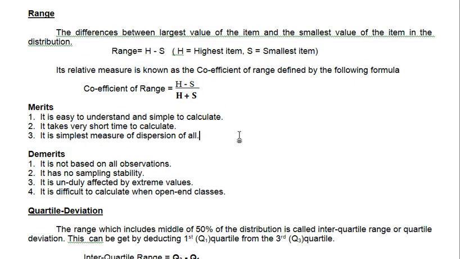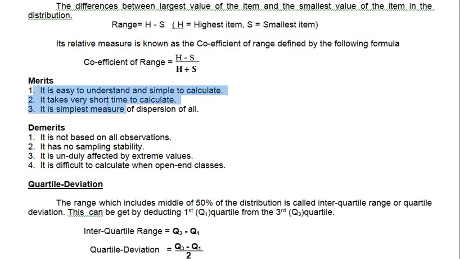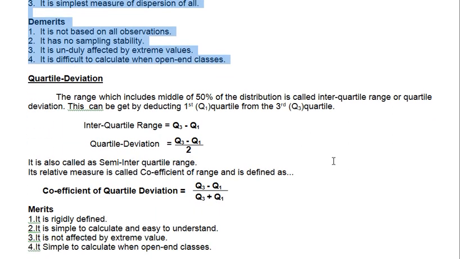I don't want to go into the merits and demerits, just read and write them in the exam. It is a basic concept actually, you read it. And the second one is quartile deviation. This was important. What is quartile deviation?